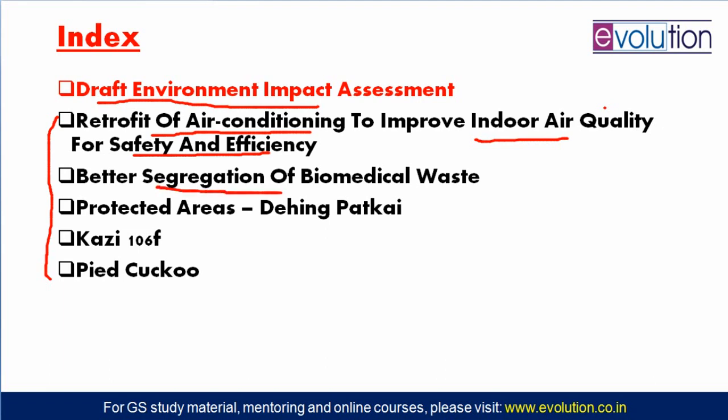Second is better segregation of biomedical waste. This has become very important during the COVID-19 situation because people otherwise have a problem of infection, chances of infection. So better segregation of biomedical waste is needed. Third is one protected area in news, that is Dehing Patkai. And fourth is Kazi 106F. I will tell you what that is.